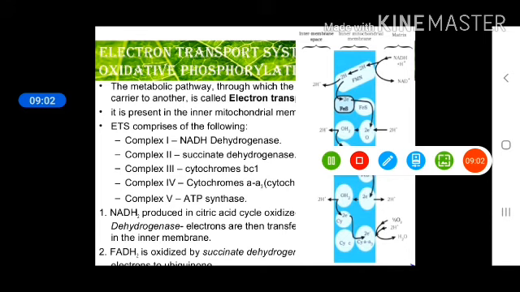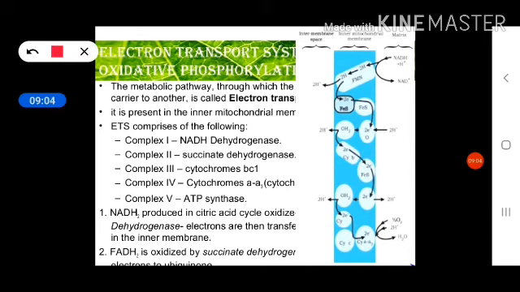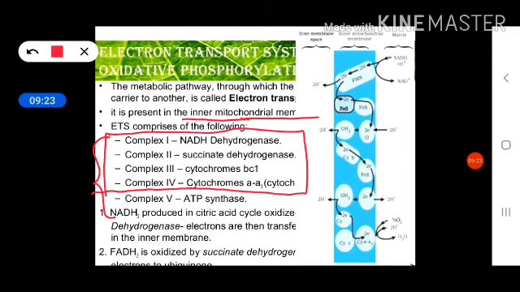So the first complex is known as complex 1, or it is also known as the FMN complex, or the NADH dehydrogenase complex. You know the NADH2, in glycolysis and the Krebs cycle we get NADH2 and FADH2. So it contains hydrogen ions and electrons. These hydrogen ions and electrons will produce some productive output like water and ATP.